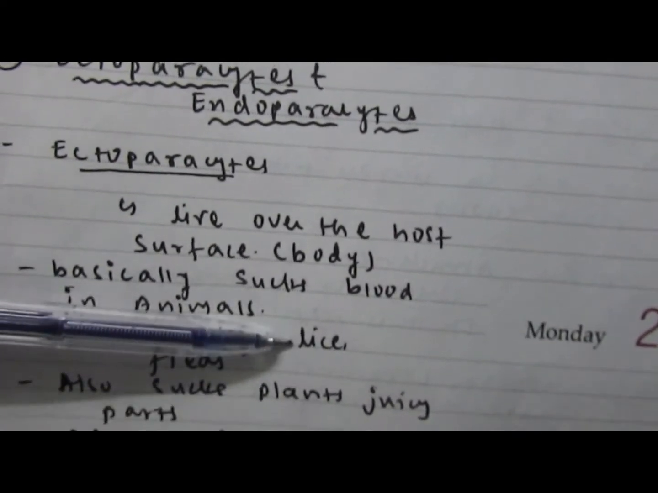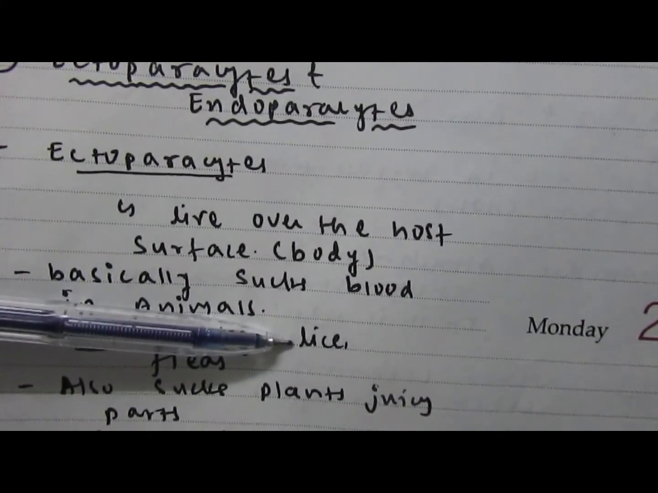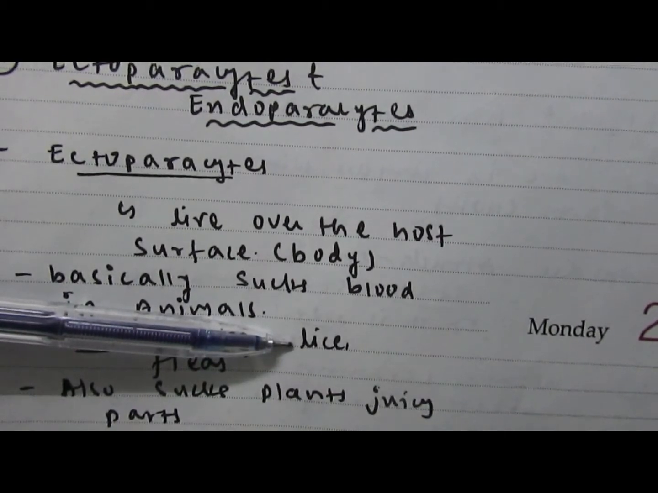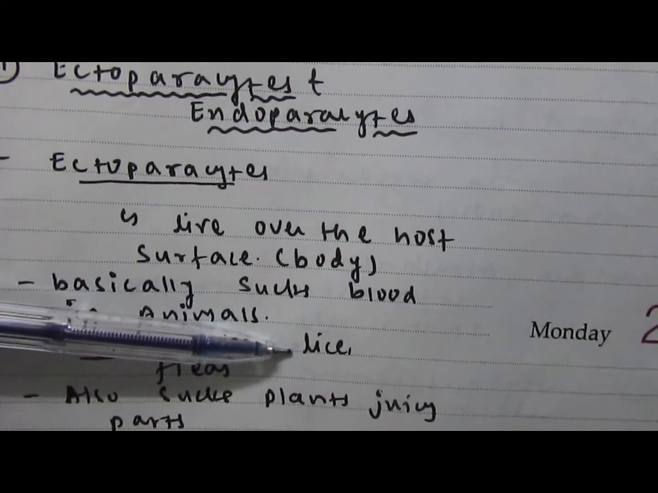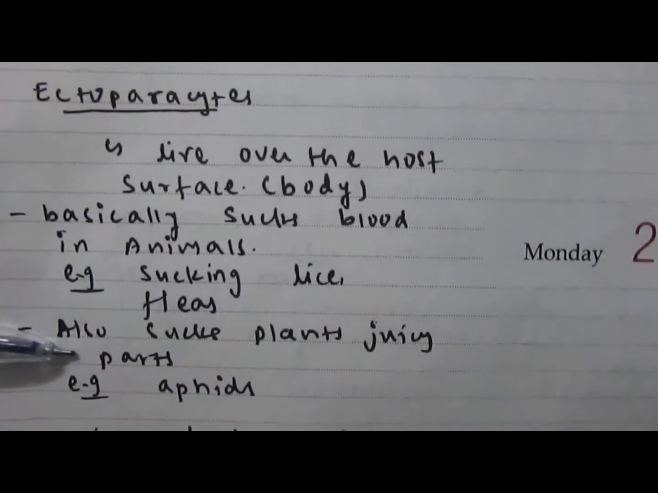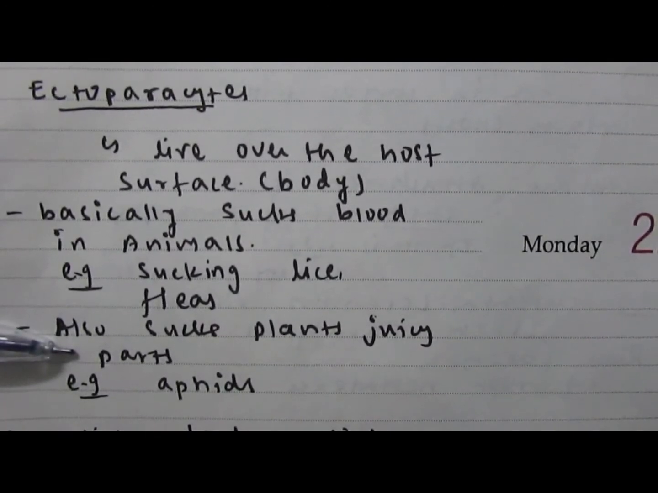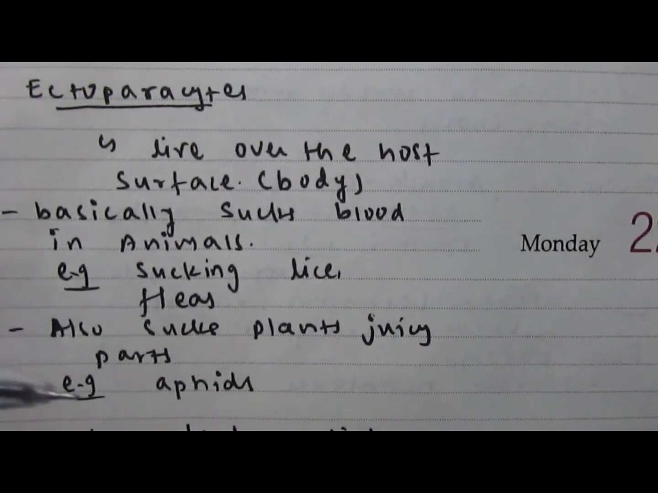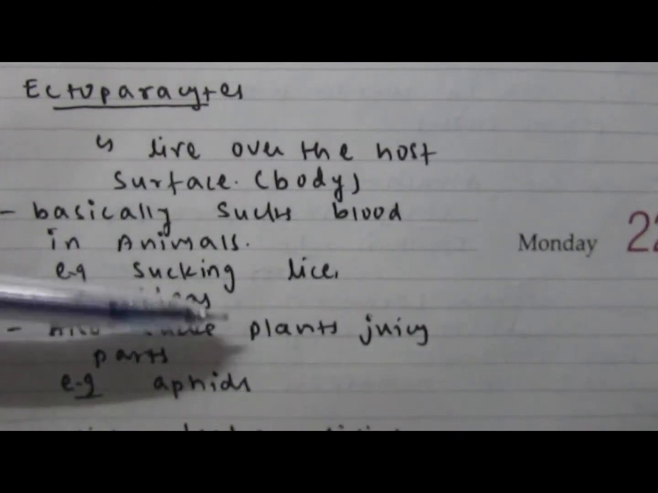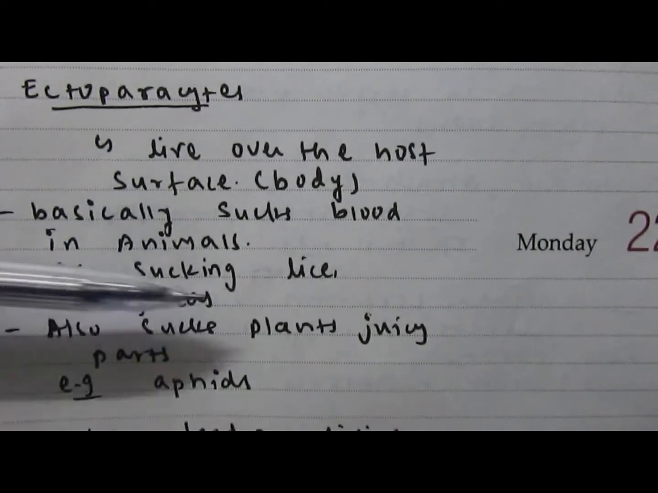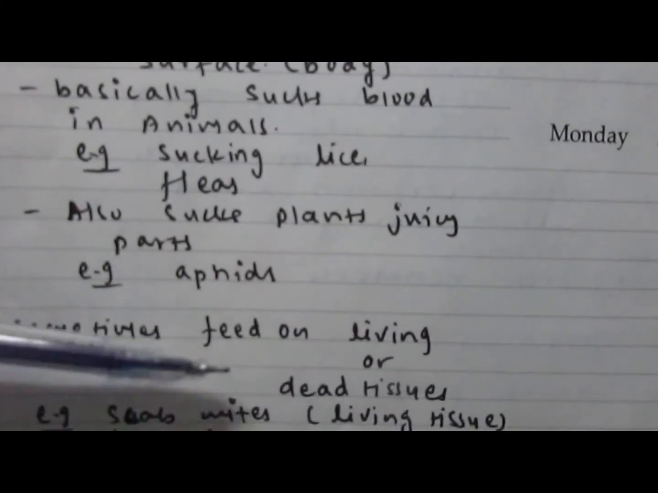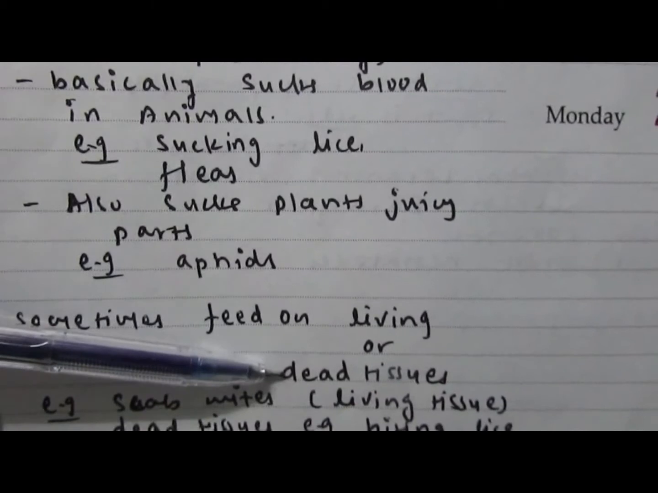Lice are generally small insects which target our hair, especially if the hair is very messy and full of dandruff, then there are chances that they may be full of lice. Sometimes they also target plant tissues, especially if plant tissues are in their juvenile stages, then they are full of plant juices. The example of ectoparasites that depend on plant juices is aphids, and generally ectoparasites feed on living as well as dead tissue materials.